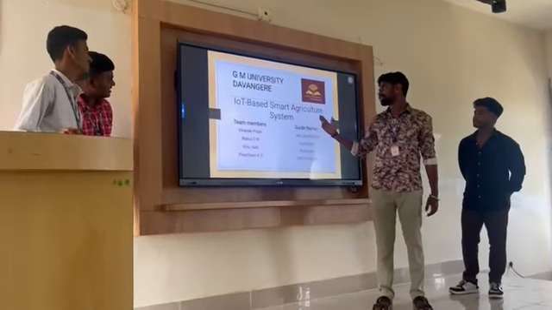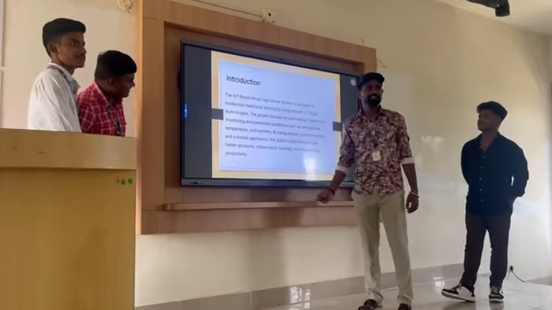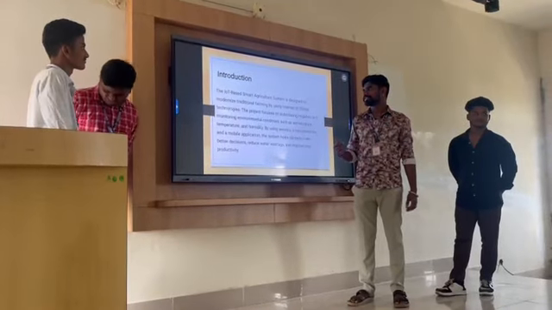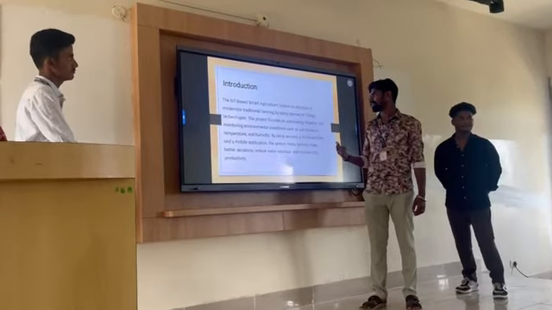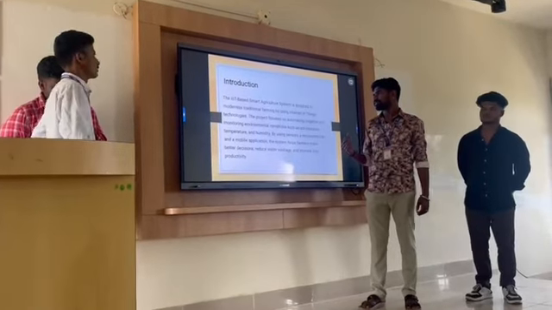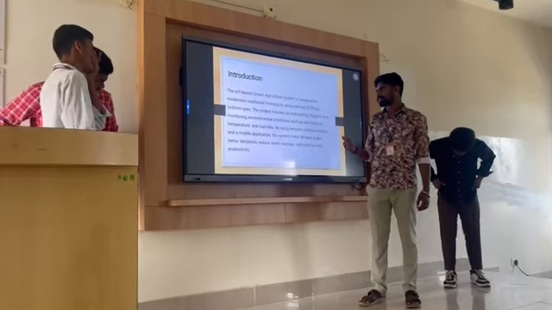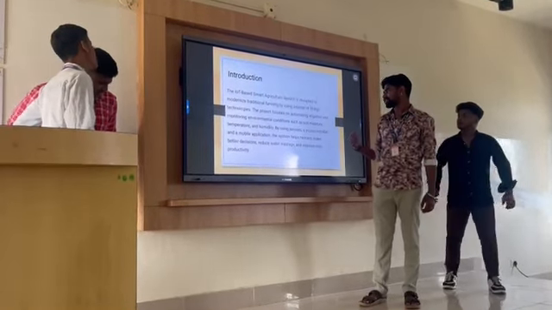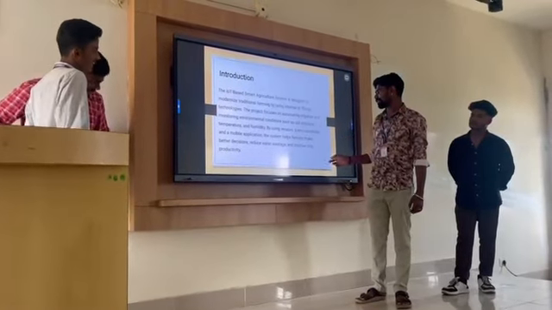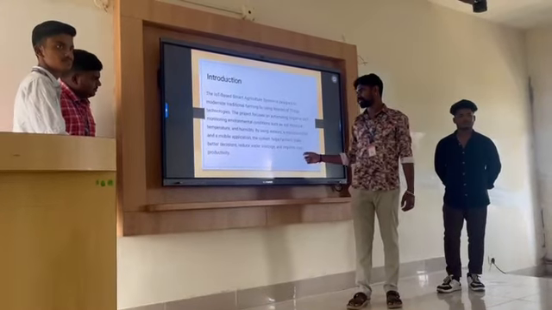The topic is the IoT-based smart agriculture system. Introduction. The IoT-based smart agriculture system is designed to modernize traditional farming by using Internet of Things technologies. The project focuses on automatic irrigation and monitoring environmental conditions such as soil moisture, temperature, and humidity. By using sensors, a microcontroller, and a mobile application, the system helps farmers make better decisions, reduce water wastage, and improve crop growth.